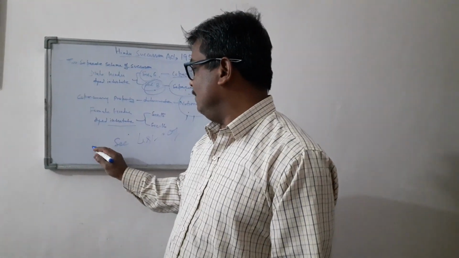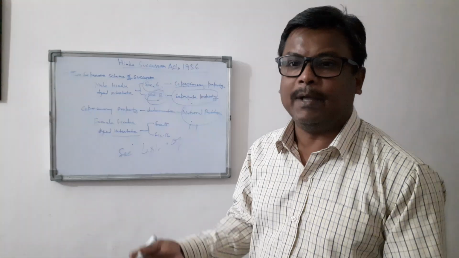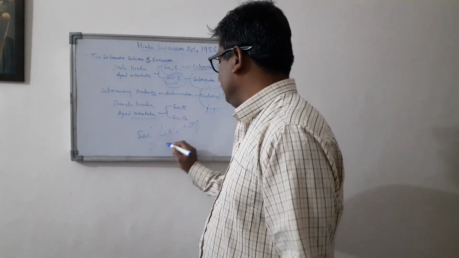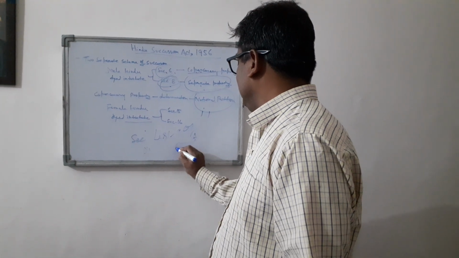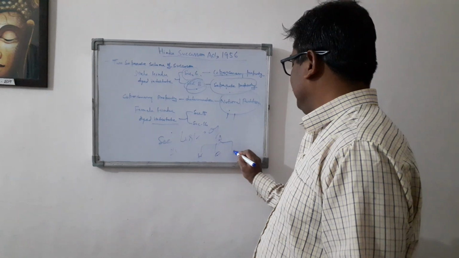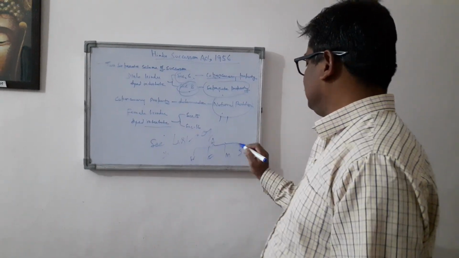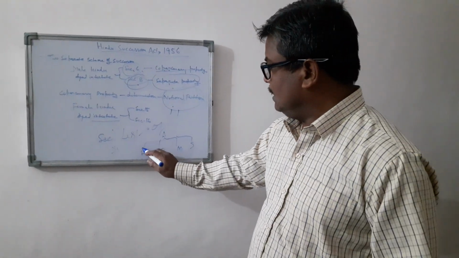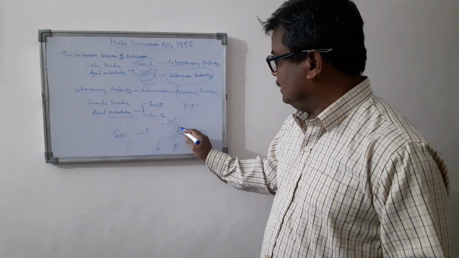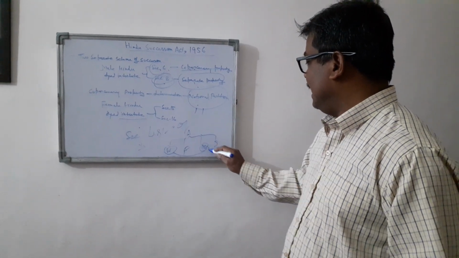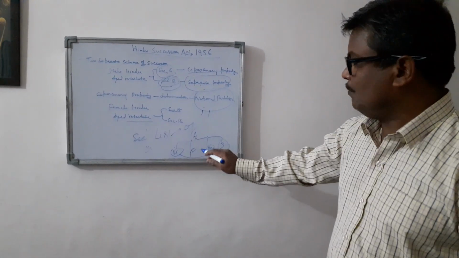So suppose a male Hindu dies intestate, leaving behind his widow, his father, his mother, and his son. According to list 1, the widow, the mother and the son will get the equal share.